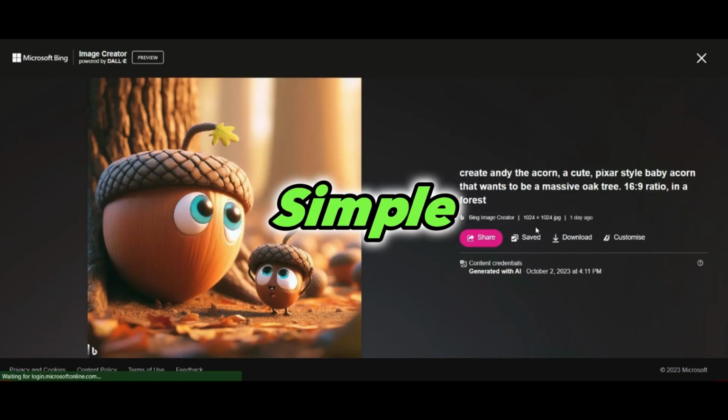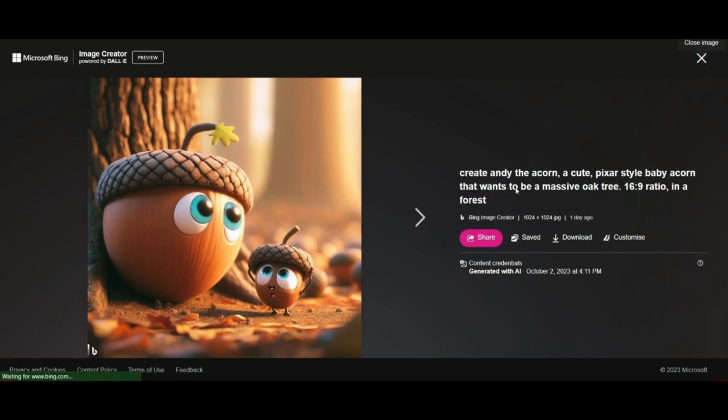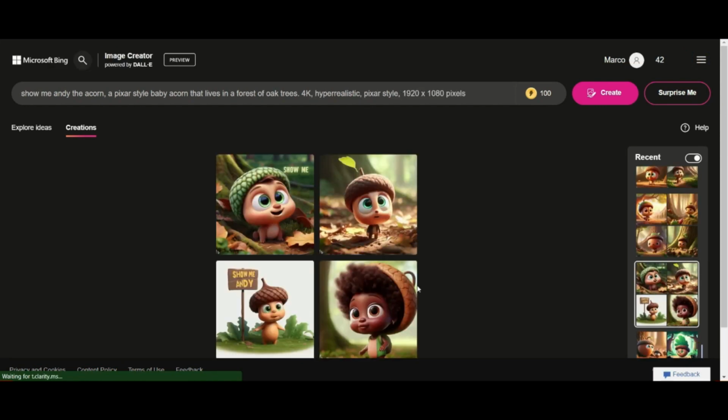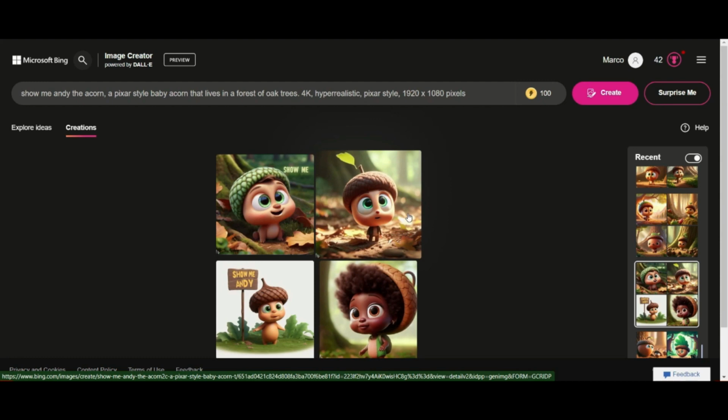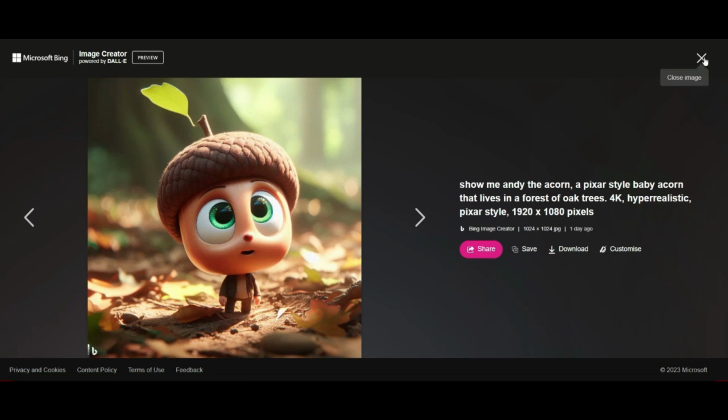With such a simple prompt, look at the Pixar-style animation. I went into a bit more detail looking for Andy the acorn, and it gave me this kind of humanoid version of an acorn, which I just thought was the cutest thing. I couldn't get the ratios right in terms of the sizing. It was just yielding a complete square image. I was happy to have that.